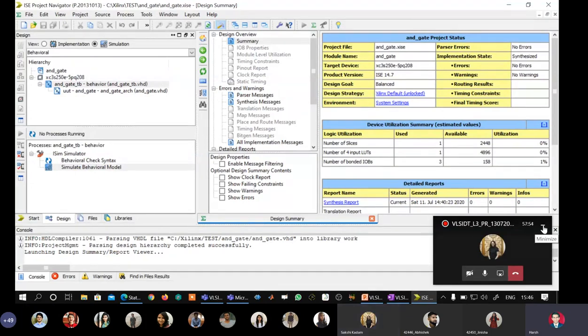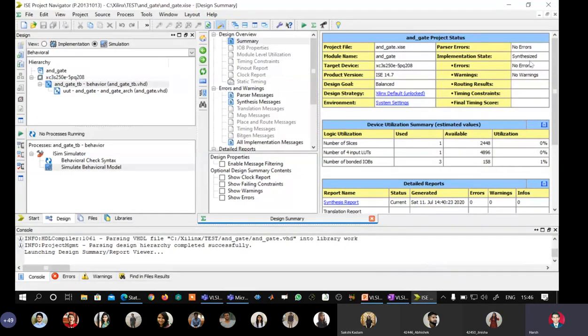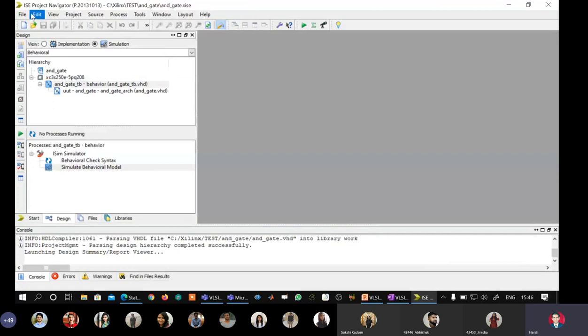Yeah, so what I will do, you will not ask me anything or think anything about why sir is doing like this. That will be taught in the subsequent lectures. I'll just rush through all the steps. Basically understand, our aim is to write a VHDL model for a 2:1 multiplexer. So I will close the previous project.